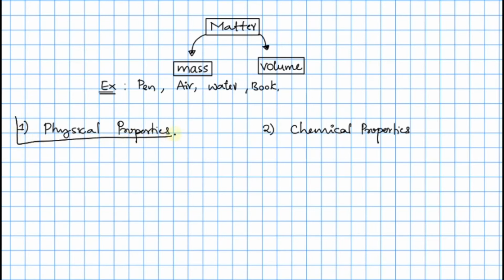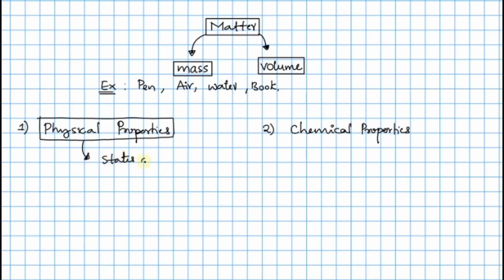Let me draw a box for this. Now, in the physical properties, we generally study the state of matter.